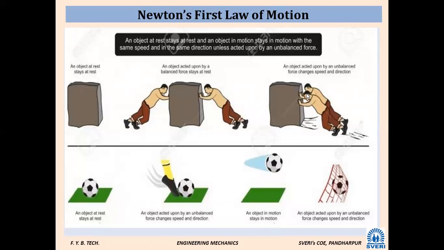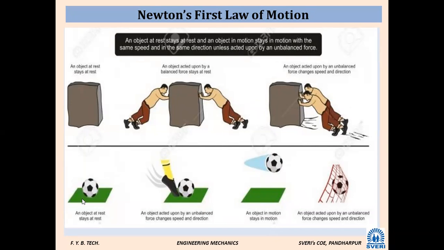Clear this one? So every object at rest stays at rest, and an object in motion stays in motion with the same speed and in the same direction unless acted upon by an unbalanced force. This is Newton's first law of motion. Clear?